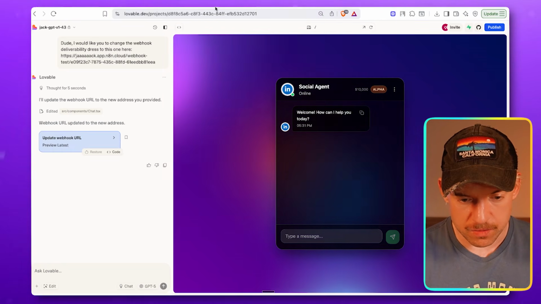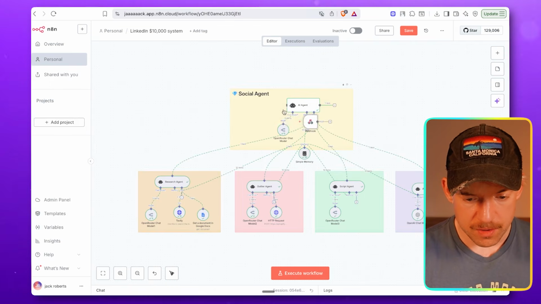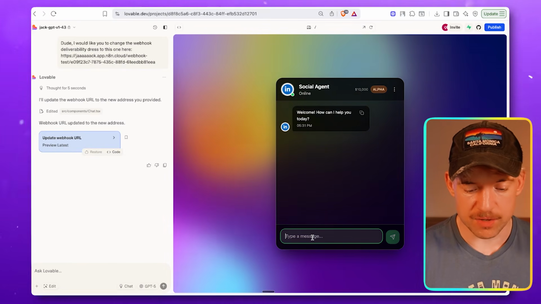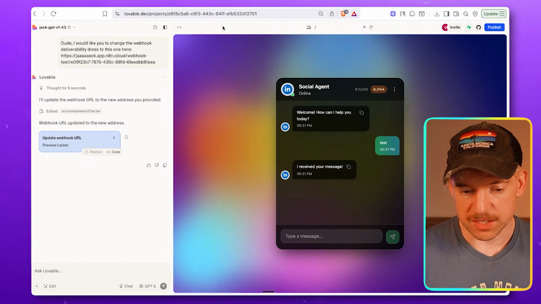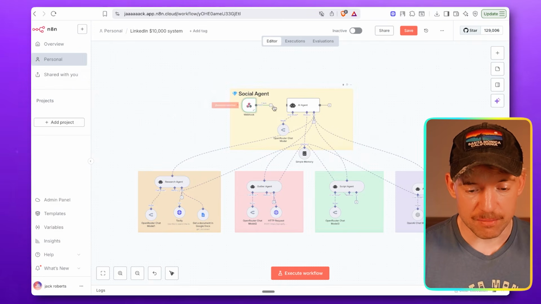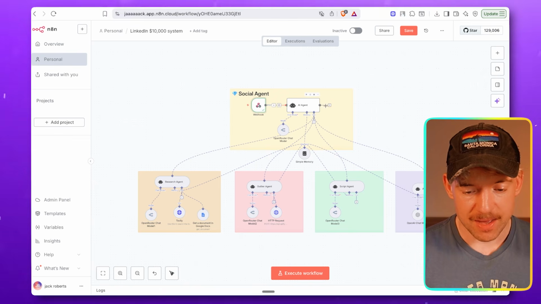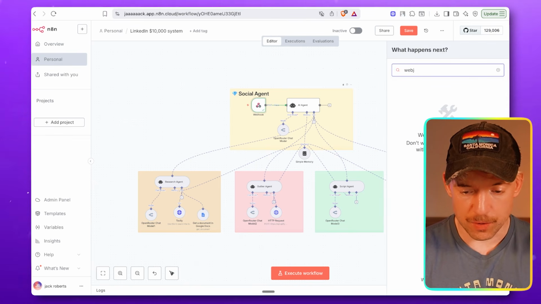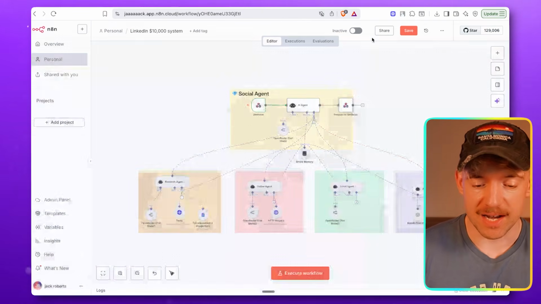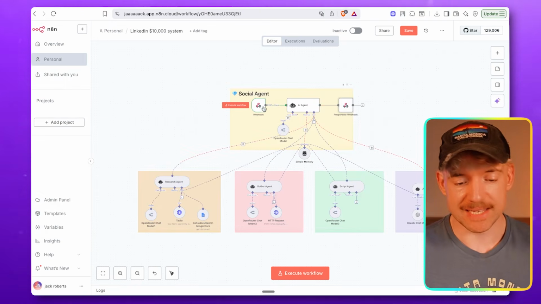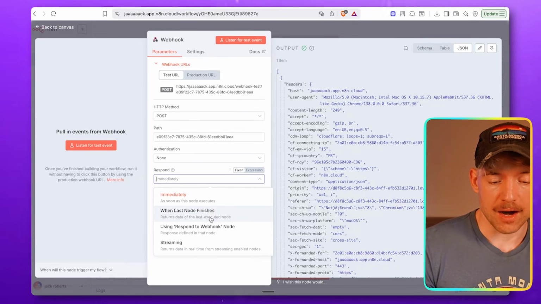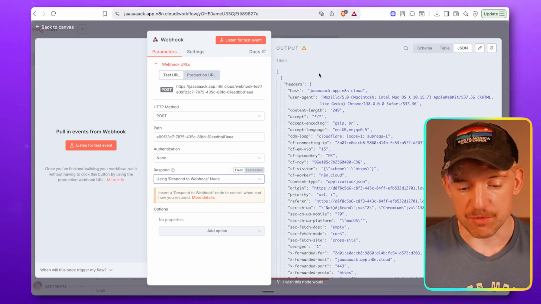So let's just check out if this is correct or not. We come down to our phenomenal scenario, which is over here. We click on it, click on listen for test event, come back over and type in the word test. It says it received. Has it received it? It has. How freaking cool is that? And then you literally come down here and connect it together like so. You click on a new one, then click on webhook. We call this the old webhook sandwich. Respond to webhook node, first incoming item is fine, because the only thing that's going to send something to it is the AI. And then you click on the webhook node, and instead of respond immediately, just click on using the respond to webhook node, which is really, really cool.